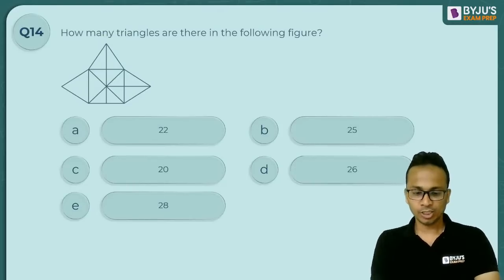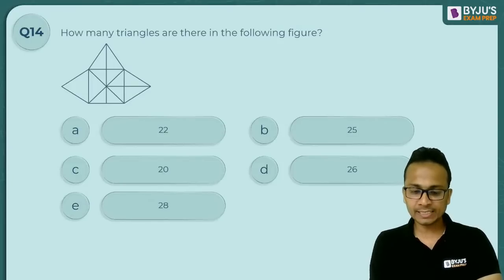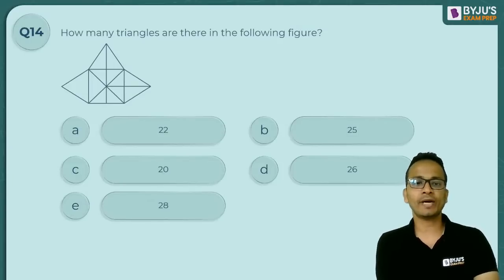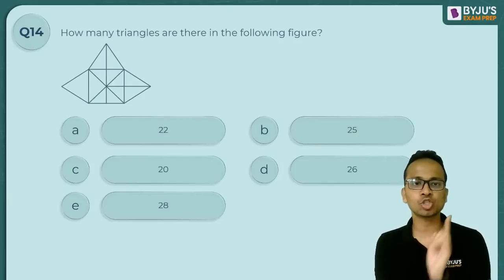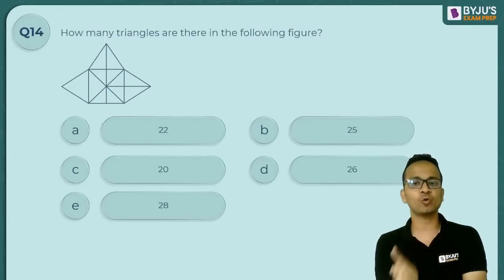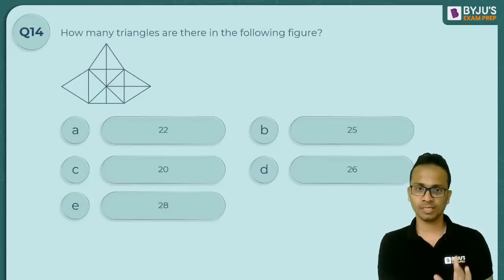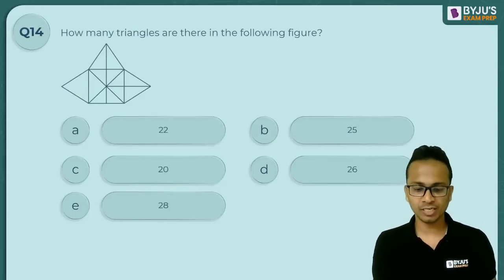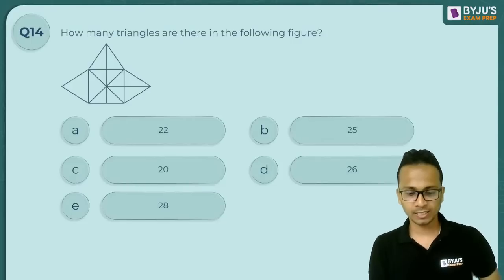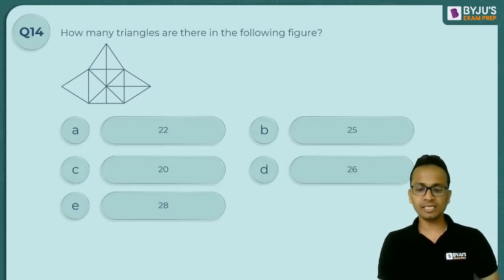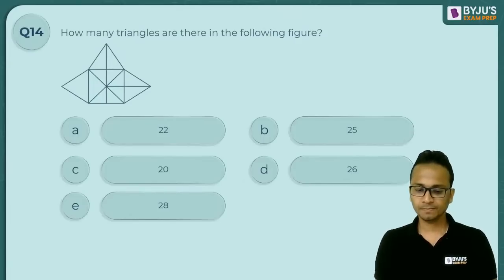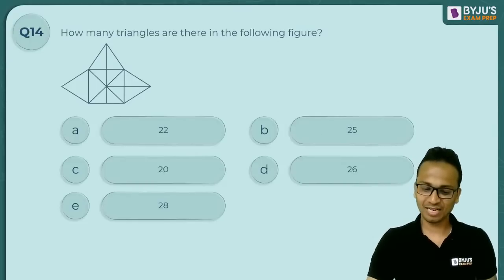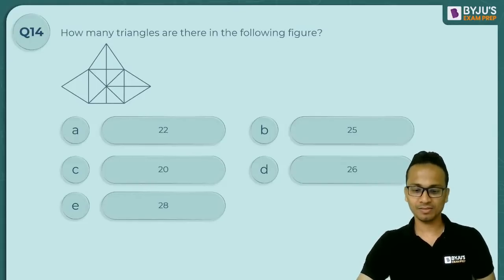Okay. So Varun says option D, that is 26. 26 triangles. I have options as 20, 22, 25, 26 and 28. So close options we have. Varun, your answer is 26. Priya, your answer is 20. All right. Chinmay says 25. Okay, option C 20. Swagat says 22.